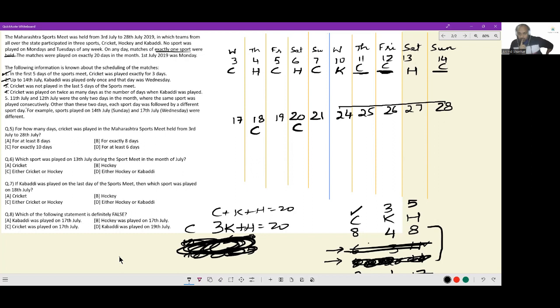I know for kabaddi, I'm just looking at the last stretch of 5 days. Can I go hockey, kabaddi, hockey, kabaddi, hockey? And can I go kabaddi, hockey, kabaddi, hockey, kabaddi? Both of those possibilities exist now. So I'll check out both.